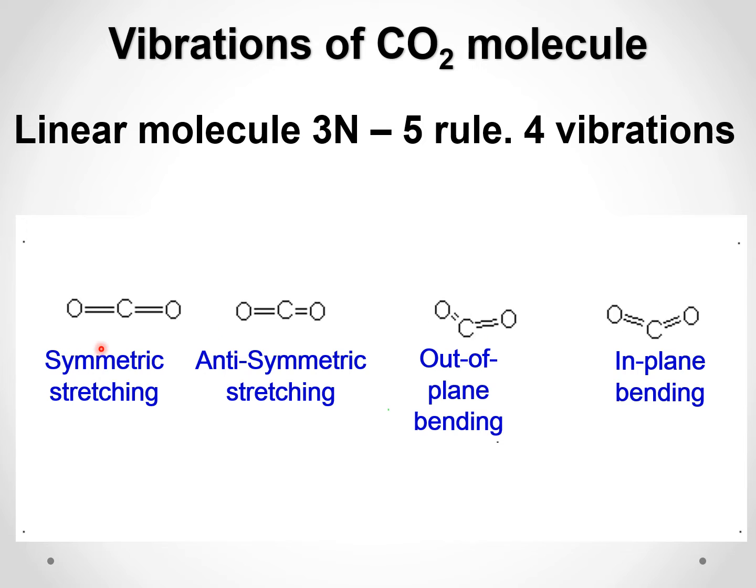Now you can see here symmetric stretching. So look at this. The oxygens come close at the same time, and they go apart at the same time. Both are symmetric. Anti-symmetric, when one oxygen comes closer, the other goes apart. That is anti-symmetric. Bending means the distance between carbon and oxygen is the same, but only the position is changing. Like a bird flapping its wings.